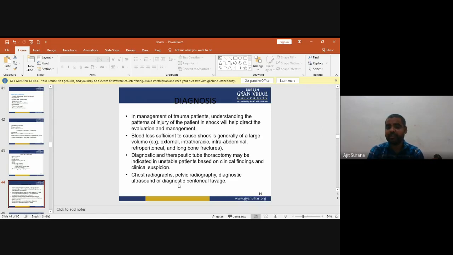There is diagnostic and therapeutic tube thoracostomy, which may be indicated in an unstable patient based on clinical findings and clinical suspicion. And chest radiography, pelvic radiography, diagnostic ultrasound, or diagnostic peritoneal lavage. These are the diagnostic methods of shock.